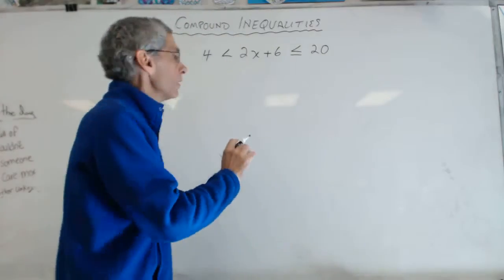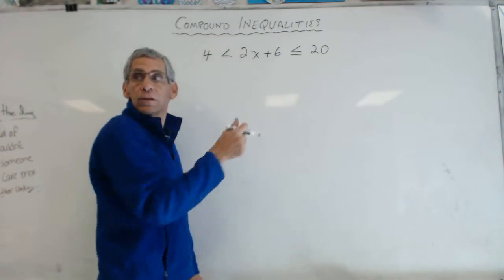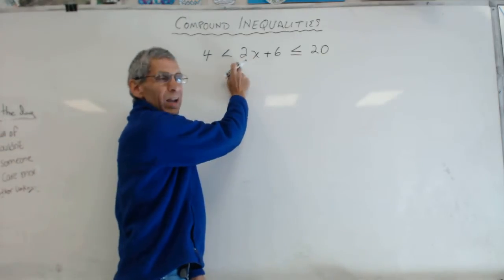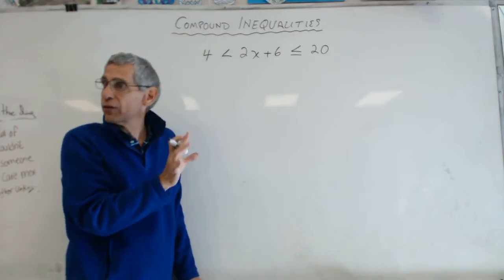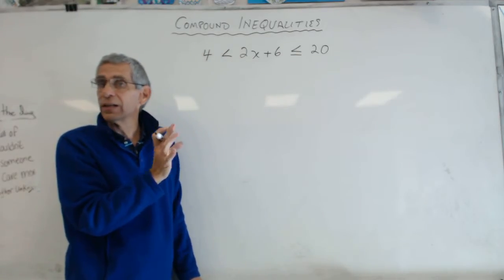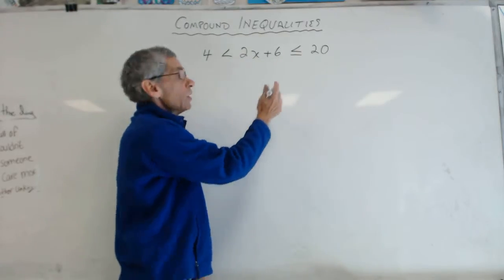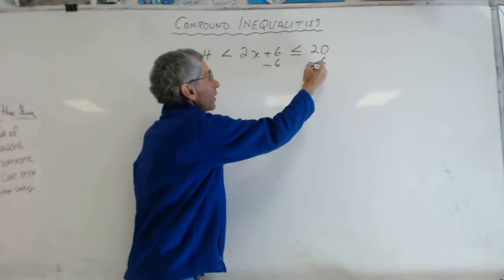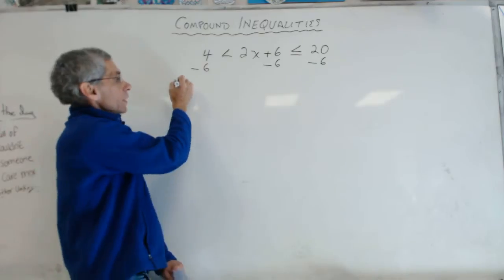Can you just wait just a second? So what's in the way of this becoming an x? The 2 and the plus 6. Right. Now the 2 is kind of being multiplied times x. I'm not going to deal with that first. As when you're solving an inequality or an equation, you deal with the other thing first. So I'm going to subtract 6 from this, subtract 6 from this, and subtract 6 from this. That's going to be. Isn't that cool?